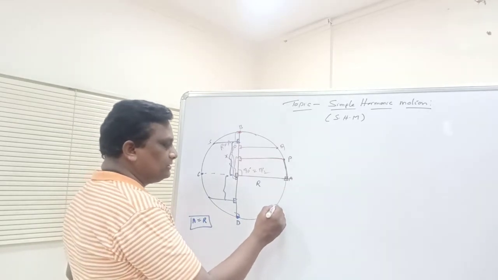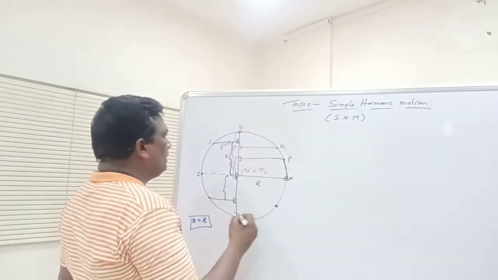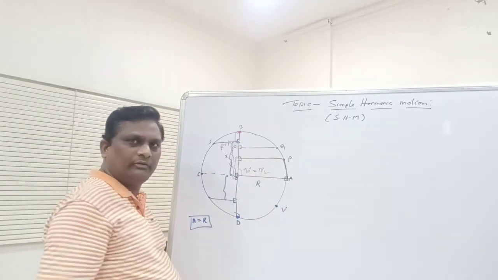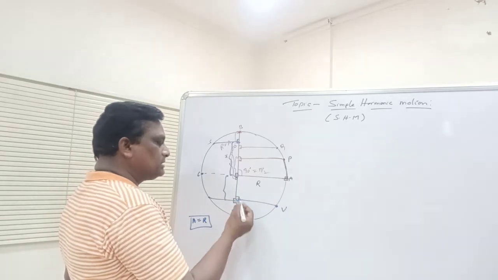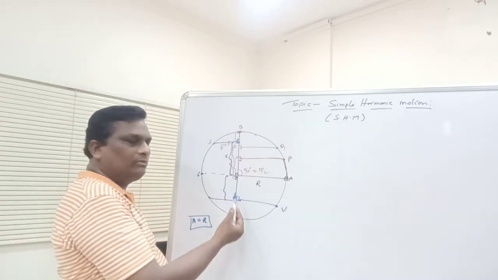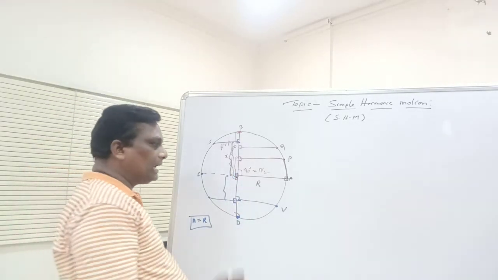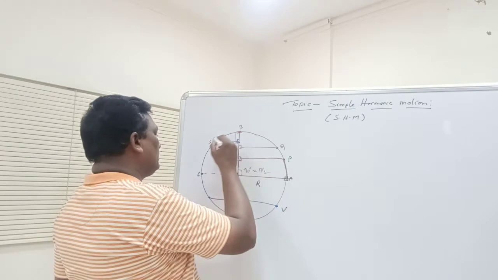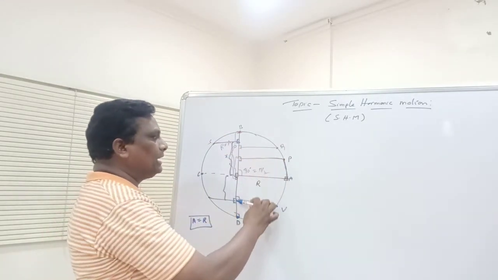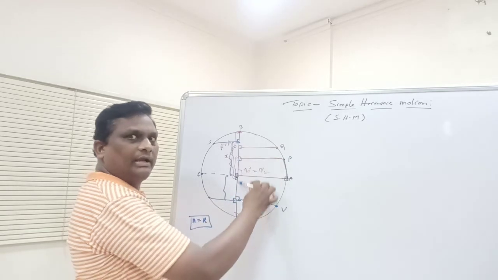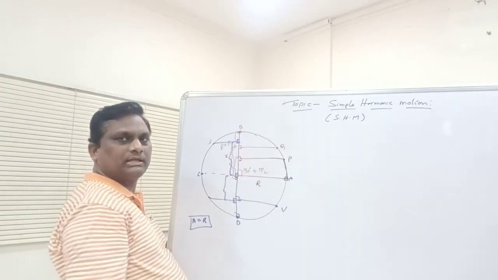Suppose somewhere else you take this point, V, whatever it may be. Now again you draw the foot of the perpendicular like this. Means the foot of the perpendicular is again moving towards the center of the circle. Like that, if the particle is moving along the circumference of the circle, then the foot of the perpendicular is moving on one of the diameters in to and fro directions, like this.